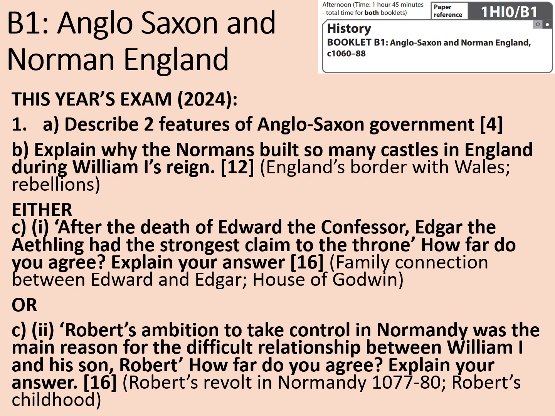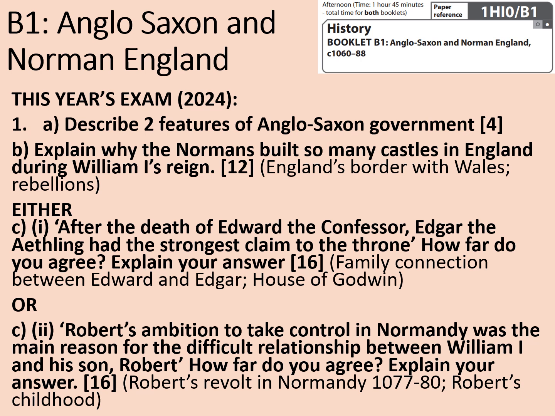So what do I think of these questions? Well, starting with question 1A, I thought that was a pretty reasonable question. Two features of Anglo-Saxon government, there's an awful lot of things that you could have chosen from there. It could have been about how the king governed, it could have been about the Witan, it could have been about the earls. There's all sorts of things that you could mention in there. So quite easy, I think, to get two detailed examples.